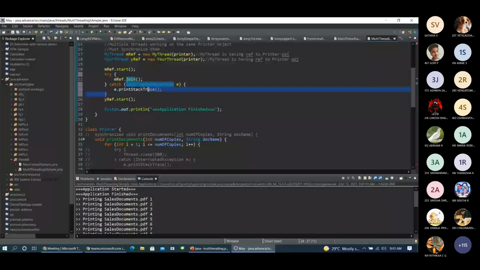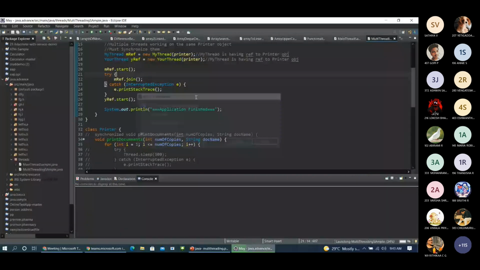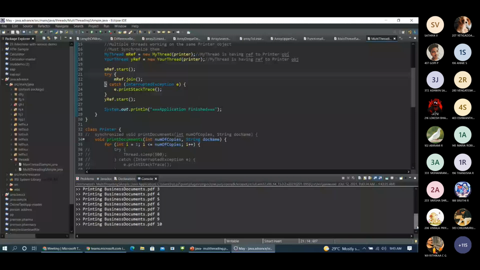So we have just invoked this join method with my mref, which is an object created for my thread class. Okay. So now what's happening? Let's see. Look at the console. It's executing in a proper way.